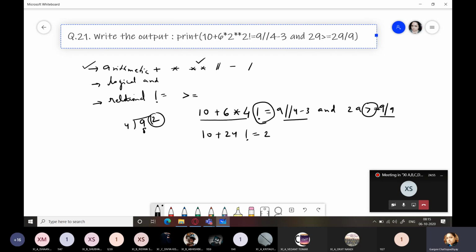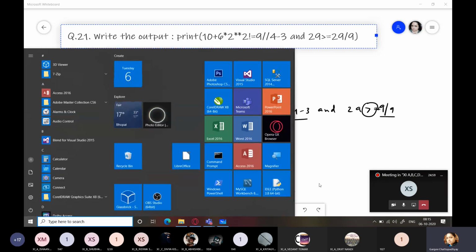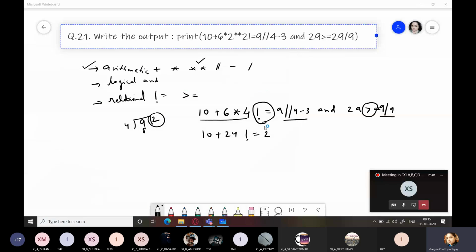Let me just confirm whether it should be 2 or 2.0. It should be 2 because both 9 and 4 are integers. I'm just going to confirm it once again.